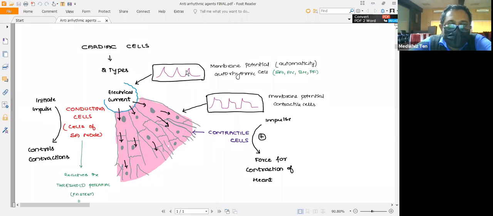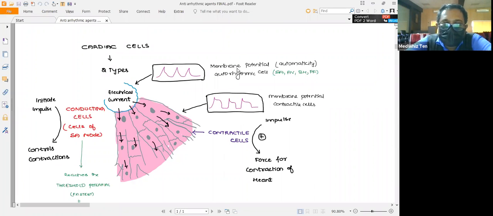And also you should remember that the membrane potential required to reach the threshold potential to produce impulses from the SA node is different from the threshold potential required to produce a contraction in the contractile cells.